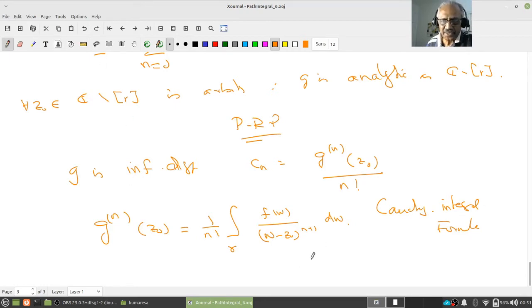Okay. In particular, what is G of z0? That is your C0. That is nothing other than the integral of f of w by w minus z0, because n has to be 0. Alright. So this is again a Cauchy type integral. This is the Cauchy type integral formula for derivatives.